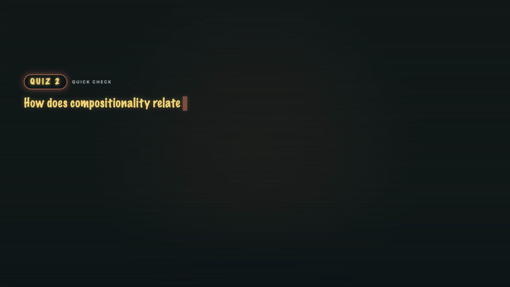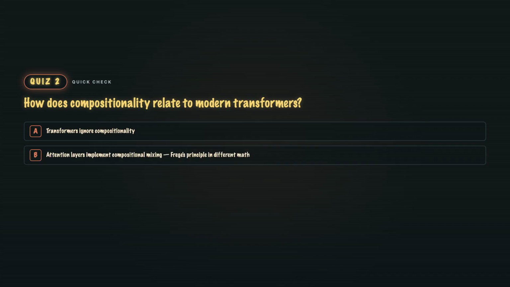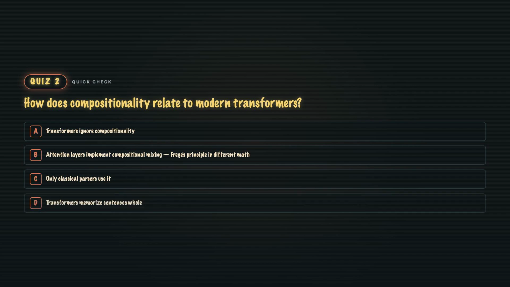Quiz 2. How does compositionality relate to transformers? A. Transformers ignore it. B. Attention layers implement compositional mixing, Frege's principle in different math. C. Only classical parsers use it. Or D. Transformers memorize sentences whole.